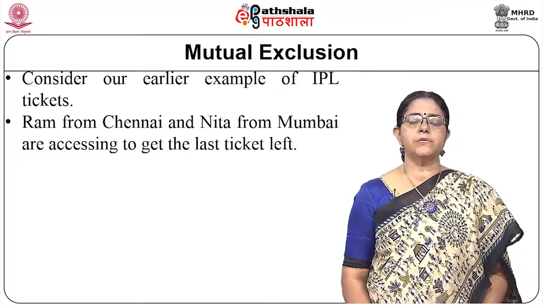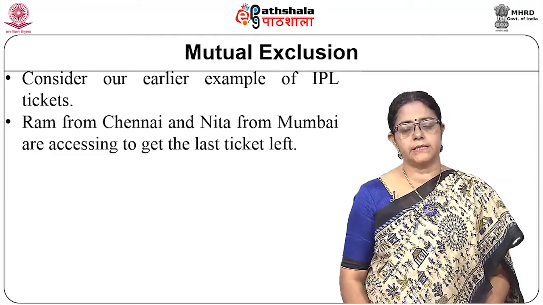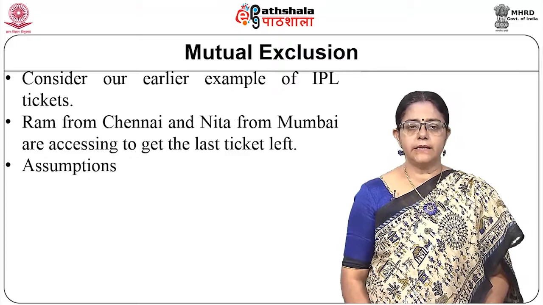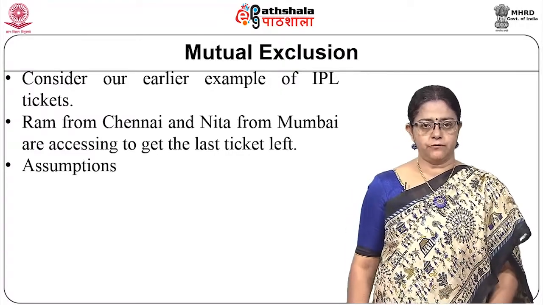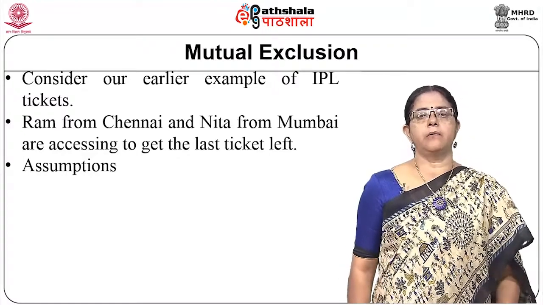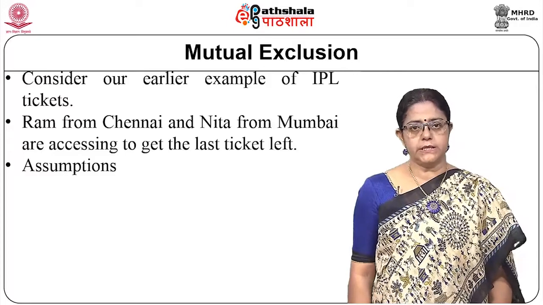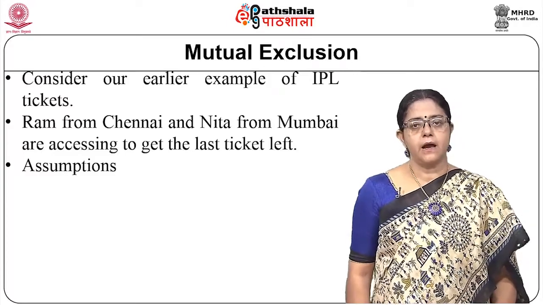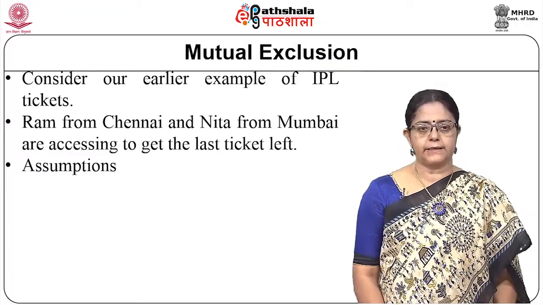The example goes like this, that we have Ram accessing a Chennai server and trying to book a ticket, and we have Neeta accessing a Mumbai server and trying to book a ticket for an IPL match, and our data server, that means all the data relevant to these IPL tickets are stored in a server in Calcutta.